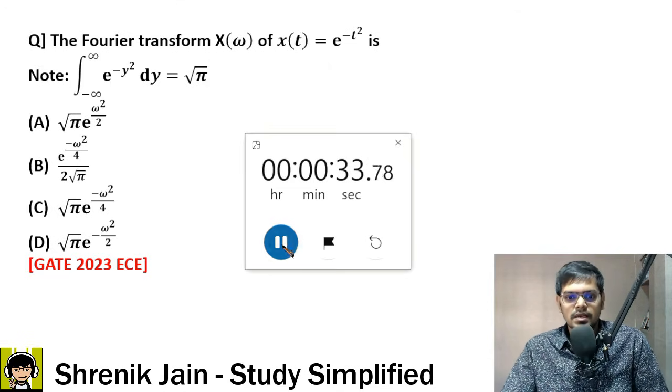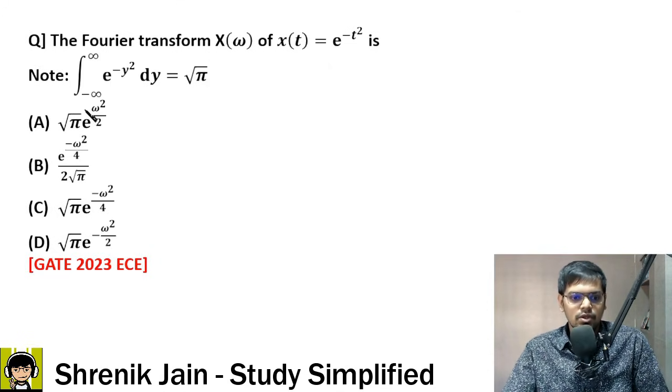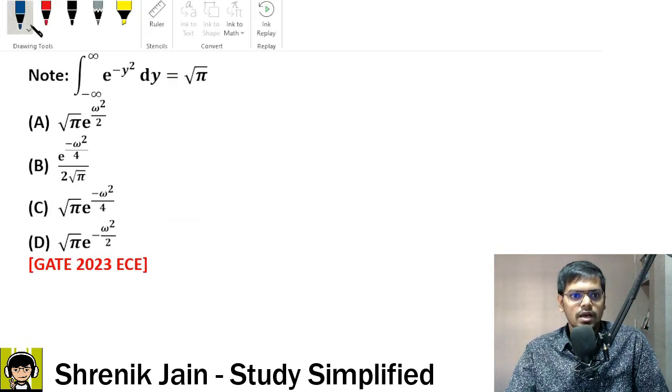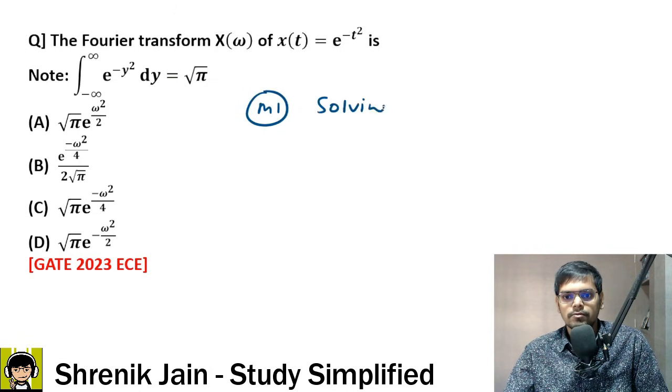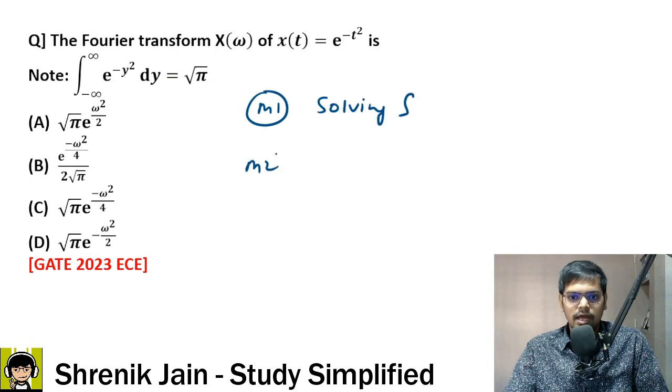Okay, I guess 30 seconds is enough. In that 30 seconds, you should be able to comment on the answer. What is the answer? Let us see step by step. So method 1, let me write it here, is solving the integration. But I will not do that. I will use method 2, which is using the standard result.